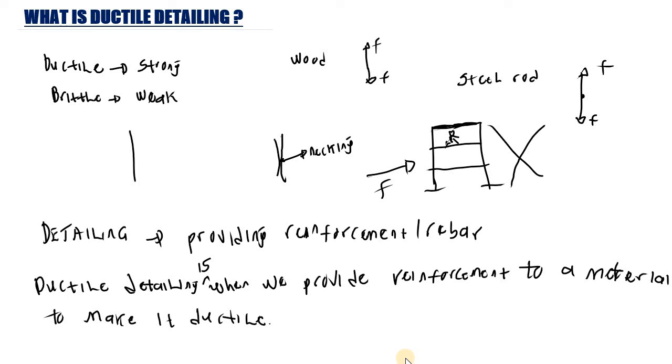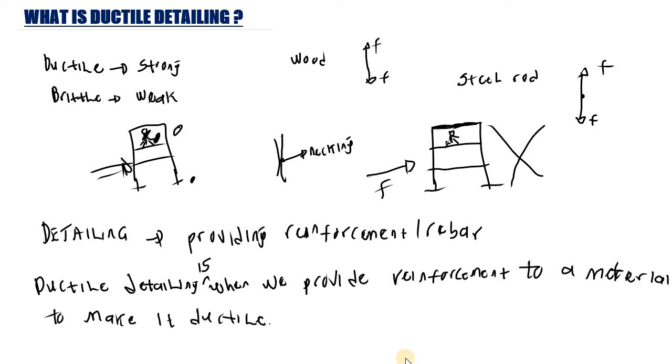So let's say you are somewhere here, on the second story. If this same earthquake force is applied on this building, and we provide better reinforcement on this building, it is going to show this guy a sign that this building is going to fail. So you are going to have enough time to actually move from the second story to the ground floor, so that there will be at least fewer casualties.